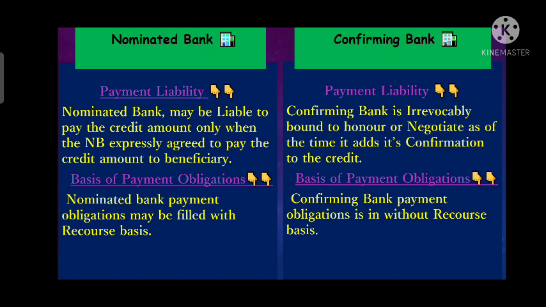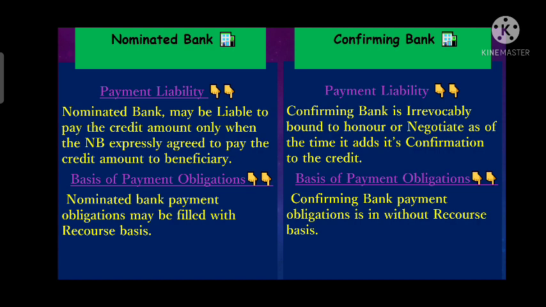So, the confirming bank is bound to honor or negotiate the bill whenever the document is submitted at its counter. Once the confirming bank has confirmed the LC, it has to honor the bill whenever the document is submitted at its counter. Whereas the nominated bank may honor that bill, or may accept the draft, or make the payment in advance or on a later basis.